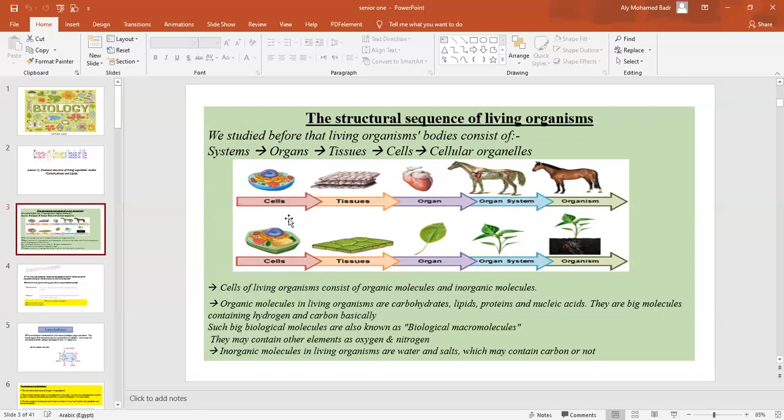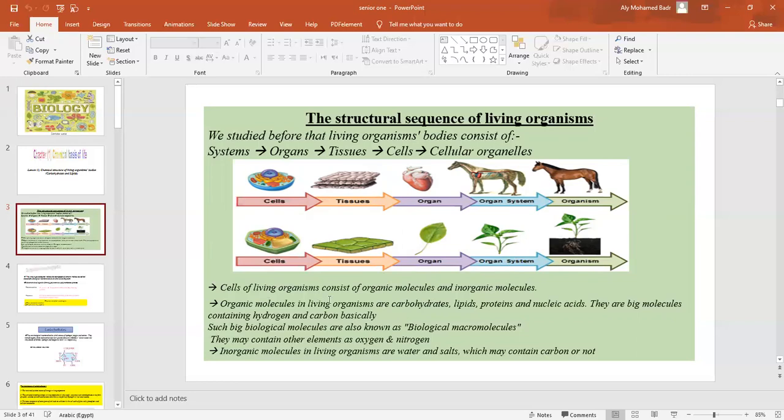Vice versa, a group of cells can form a group of tissues, and a group of tissues can form organs, and organs can form an organ system, and the system can form the organism's body. This is true for human beings, animals, and also for plants. The group of cells of the plants will form a group of tissues, and the tissues will form a group of organs, for example, the leaves, the stems, and so on. And these organs will form an organ system, and this system will form the whole organism, which is the plant.